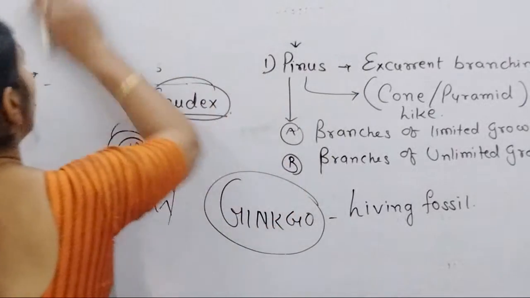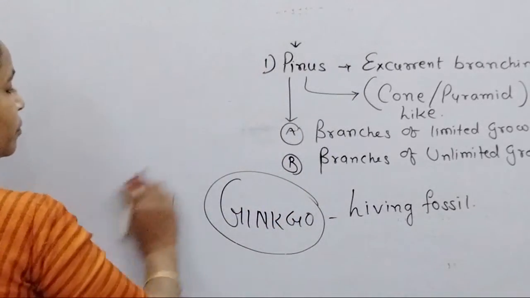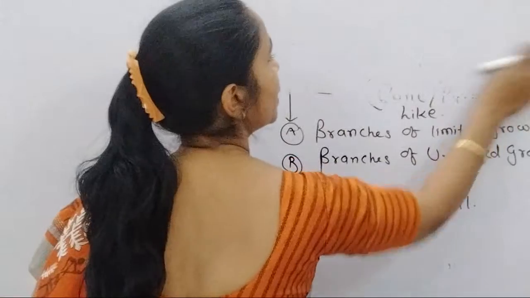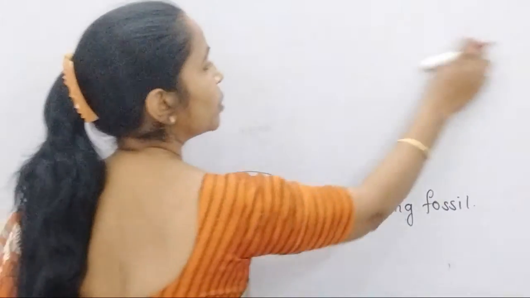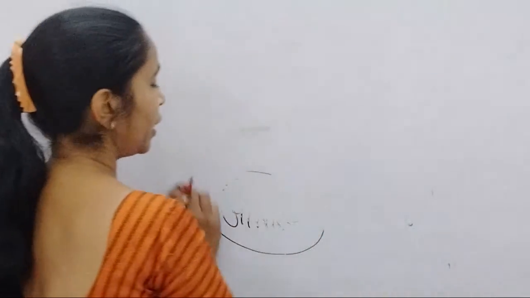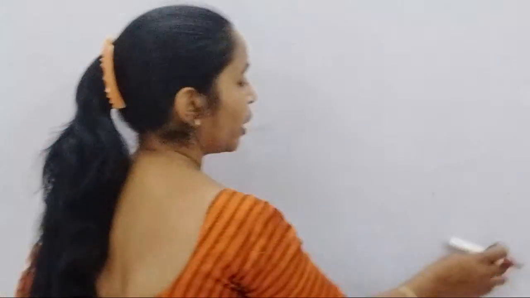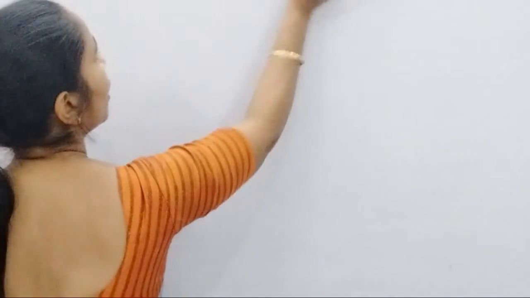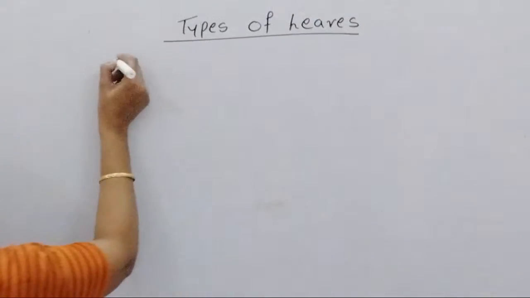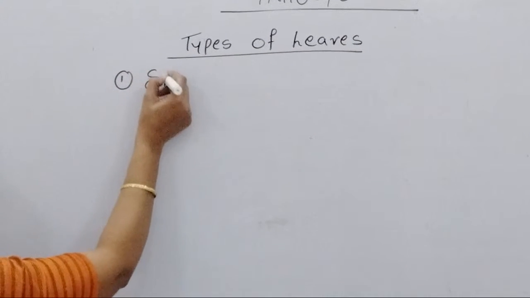So when we discuss this part, leaves means basically photosynthetic leaves are there, as well as sporophylls. Sporophylls we already studied in pteridophyta. During reproduction, spore bearing leaves or spore producing leaves are called as sporophylls. So in gymnosperm we study about types of leaves. When we study about types of leaves, first leaf you remember is the simple leaf.